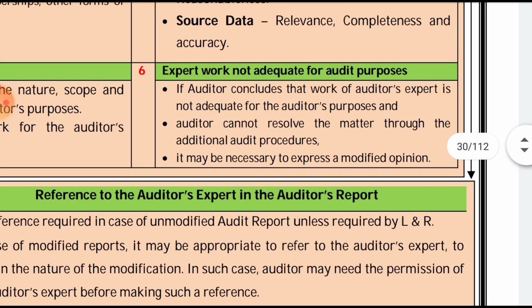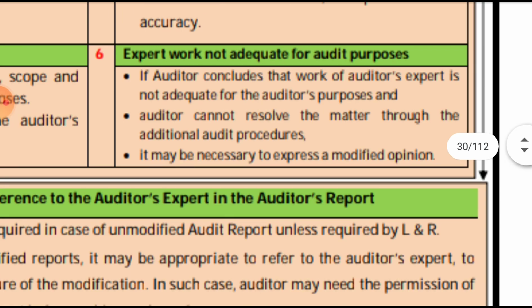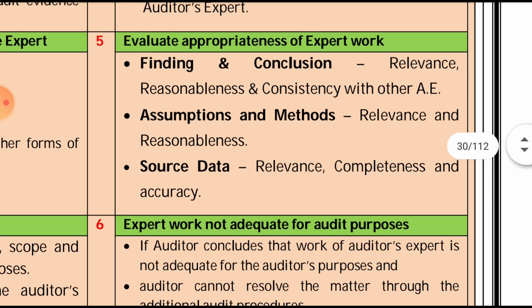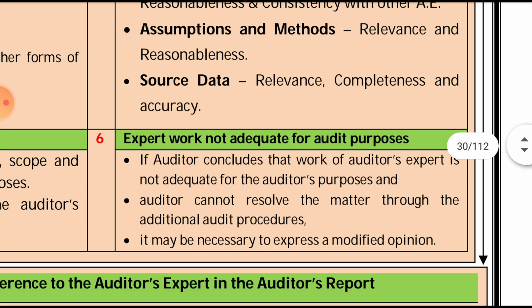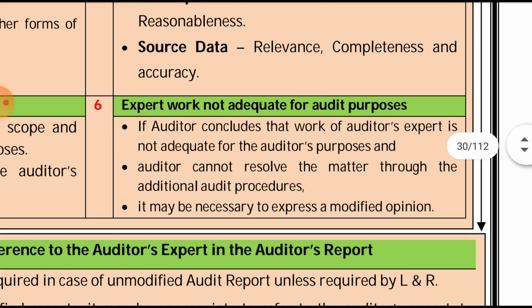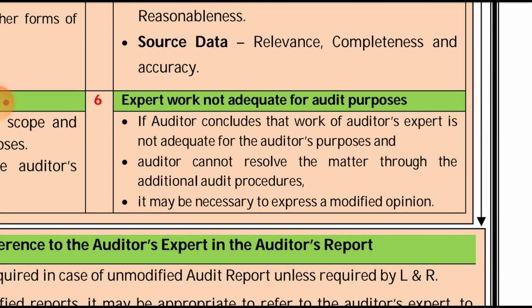And the sixth step, expert work not adequate for the auditor's purpose. If the auditor concludes that his work is not adequate for the auditor's purpose, so over here he was checking in the fifth point the appropriateness of his work. Now while checking he concluded that the expert's work is not adequate for the auditor's purpose. First, the auditor concludes that the work of the auditor's expert is not adequate for the auditor's purpose and the auditor cannot resolve the matter through additional audit procedures.